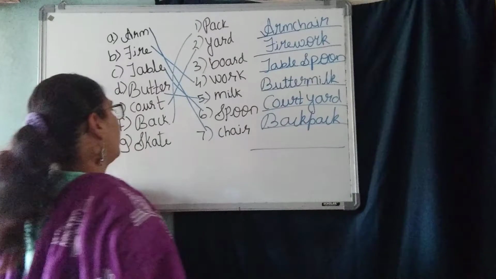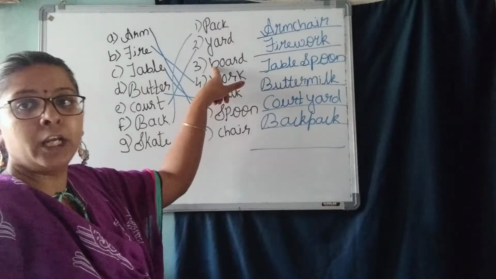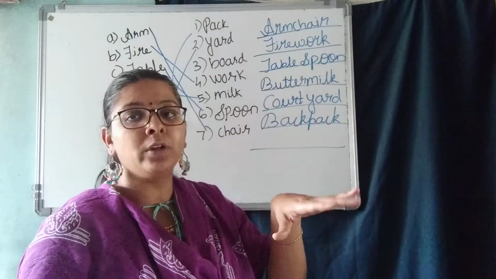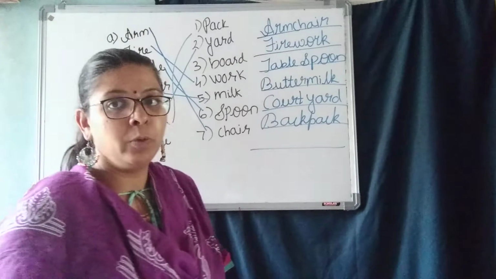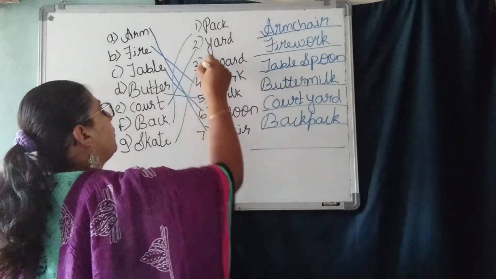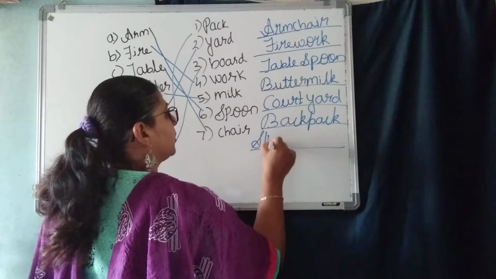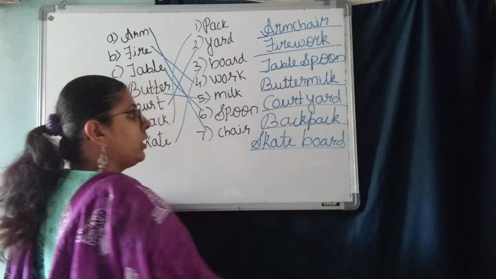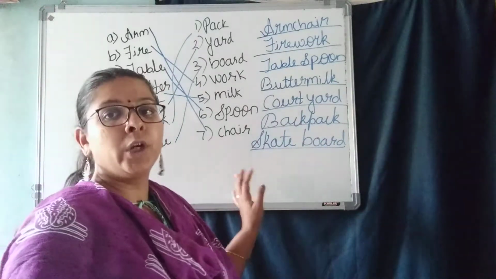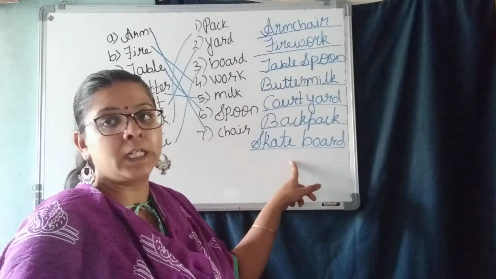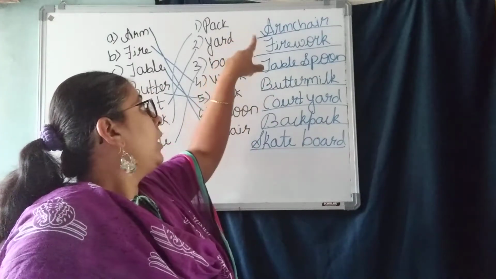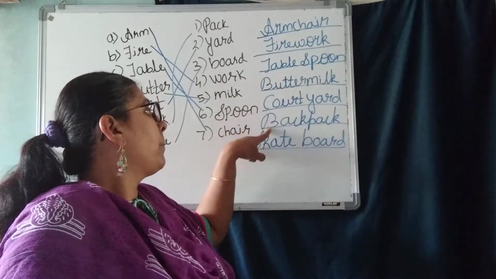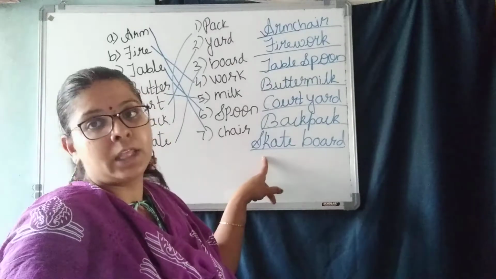Okay. Next one. Skate plus board. Skateboard. When you do a skating, the skateboard we say, that is on which you do the skating. There has a board there. That is skateboard. So by joining two different words, we get one word, that is compound word. Armchair, firework, tablespoon, buttermilk, courtyard, backpack, and last one is skateboard.